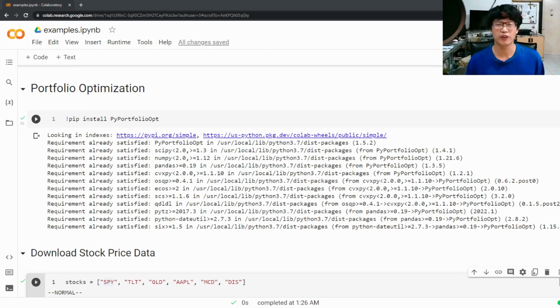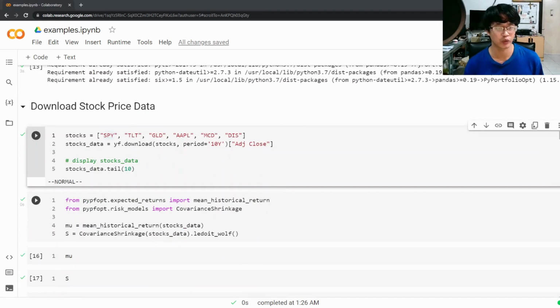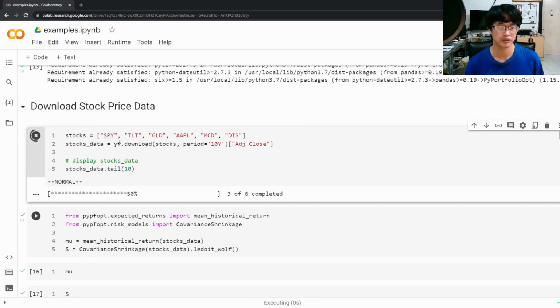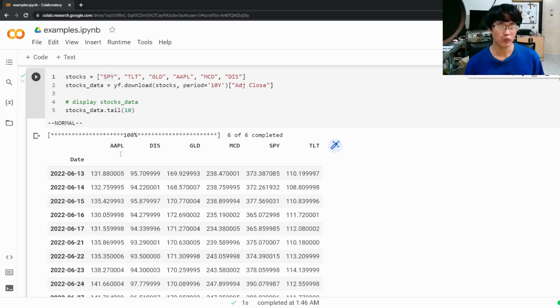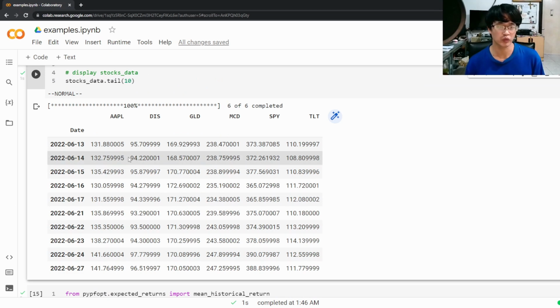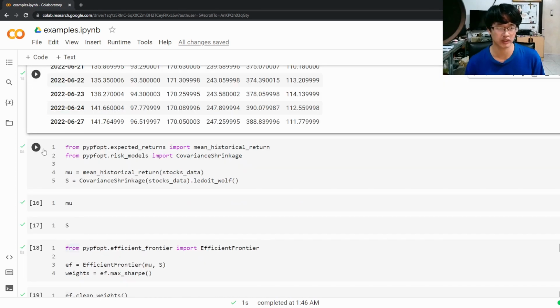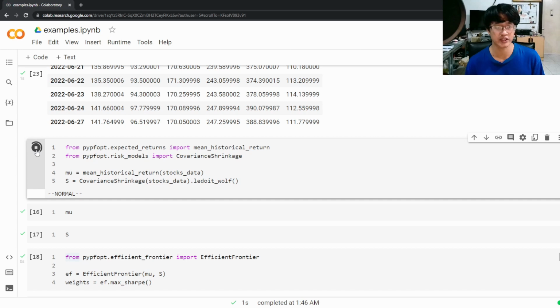First, of course, we have to install PyPortfolioOpt, and this is very easily done with pip install. And then we just need to download our stocks, okay? We use the yfinance library that has been introduced before, and we can get the historical prices easily.